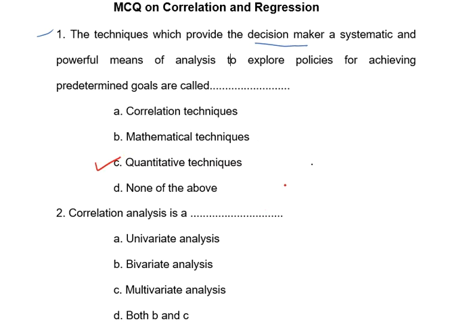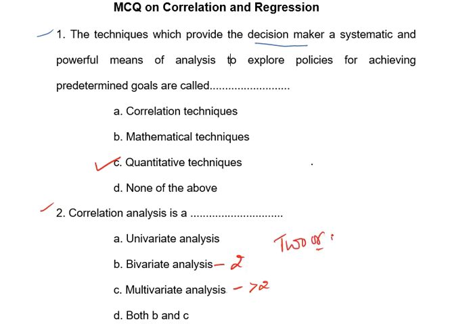Question number 2. The correlation analysis is univariate, bivariate, multivariate analysis, or both A, B and C? The first one, bivariate, means at least two variables. Multivariate means more than two. So correlation is a study of two or more variables.